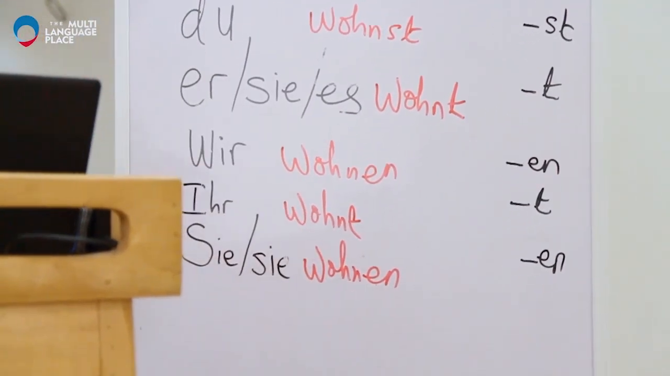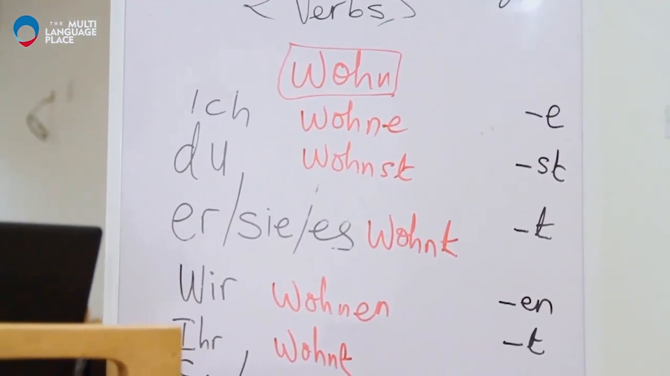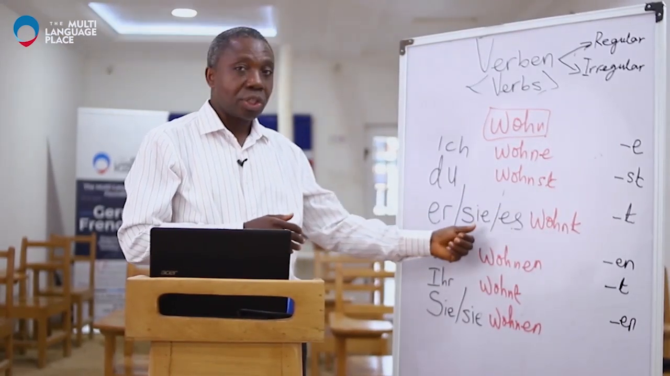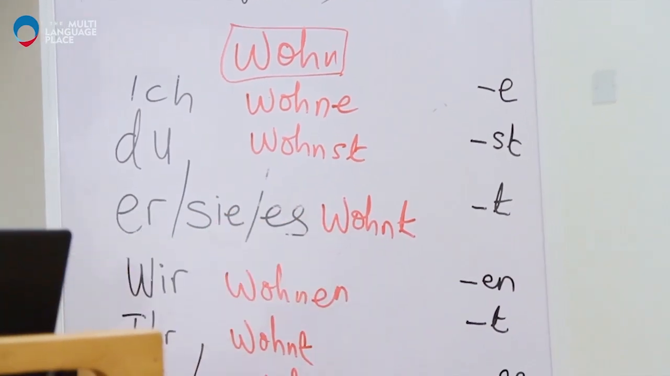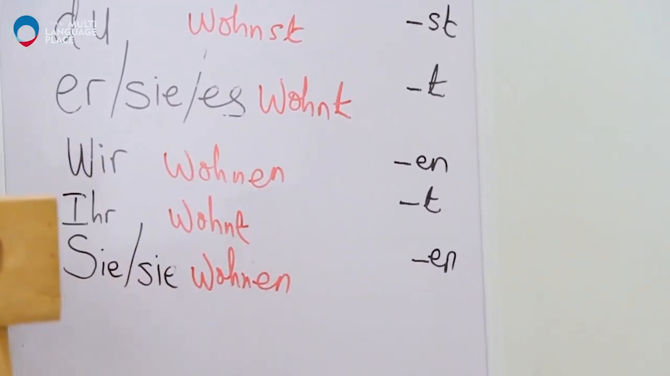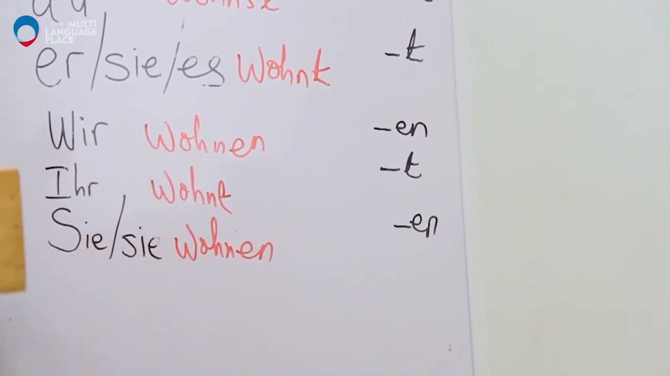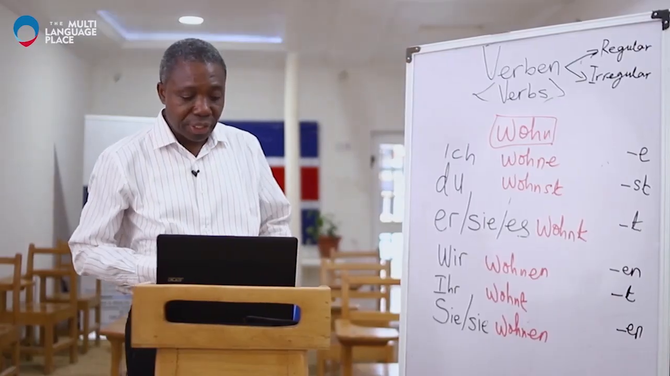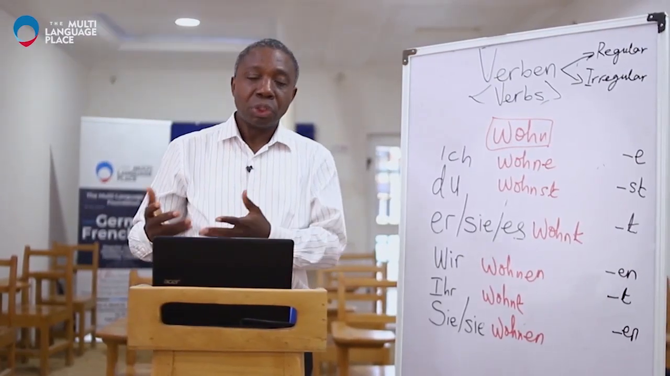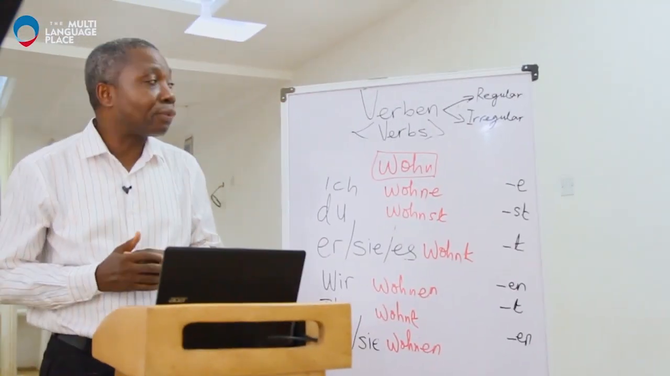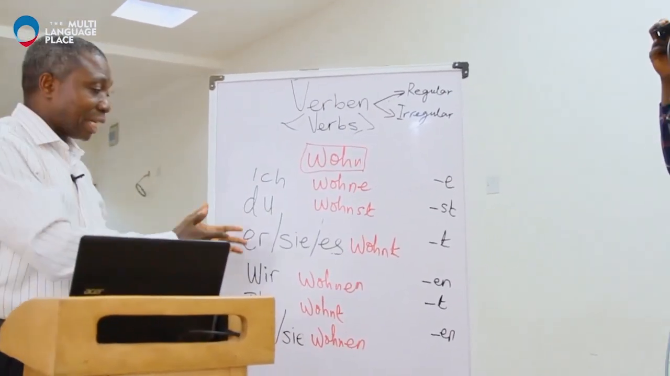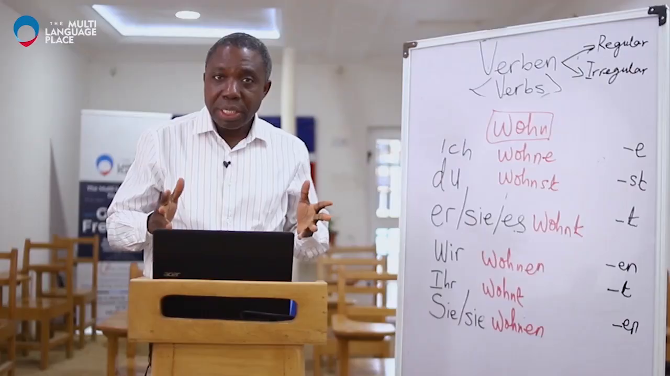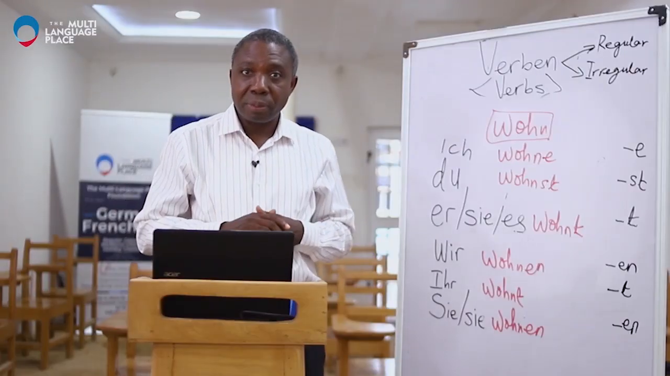The meaning of that is I live. You live. He lives. She lives. It lives. We live. And then you live. And then we have they live. And this Sie, which is the formal form of you. So here we have another regular verb that has been successfully conjugated. With these two that we have conjugated, it becomes easy for you to take any regular verb and conjugate.